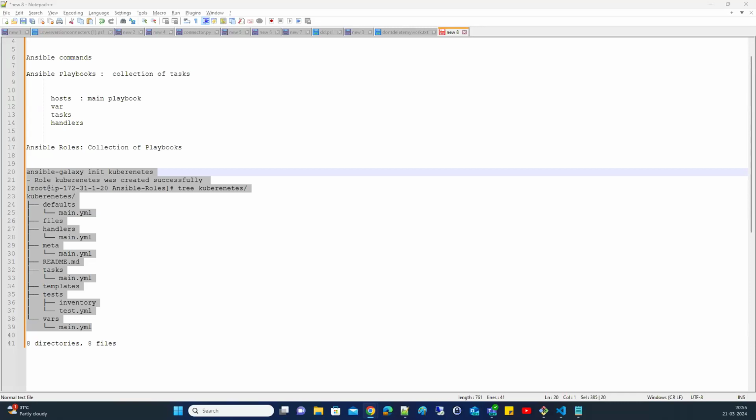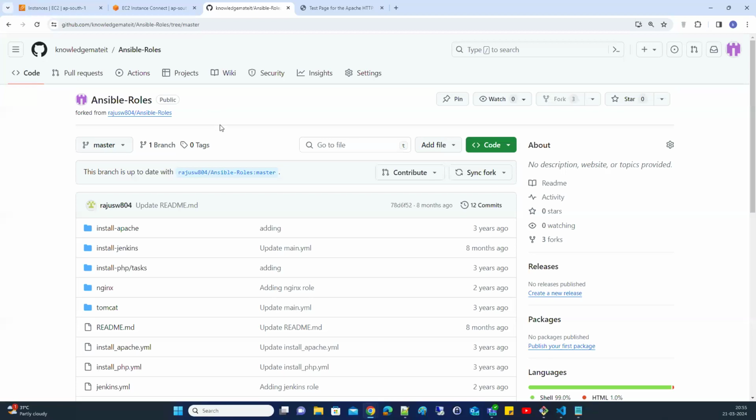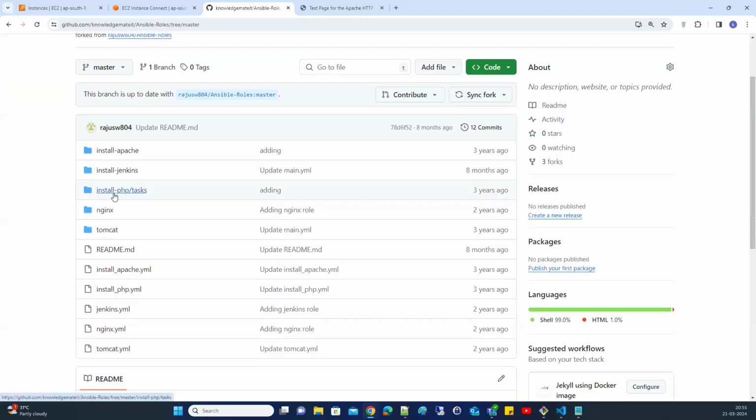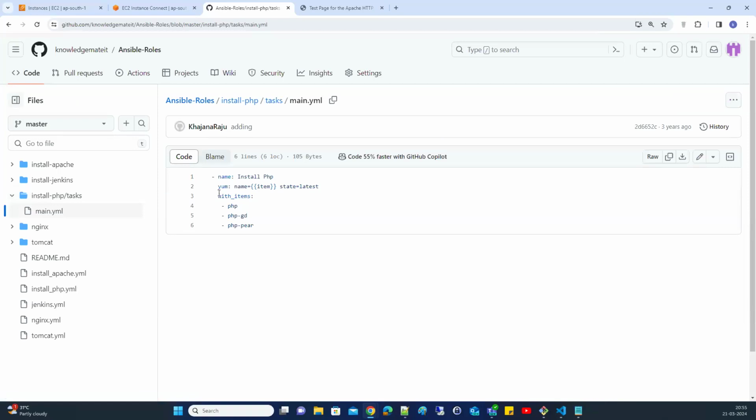Right? Let's have one more playbook. Okay, so we have the install PHP playbook role. Sorry, PHP role. So what is this? We have a PHP role. It is having only one folder called tasks. So here you are trying to install the required PHP software. We already know with items, so here we are trying to install multiple software.